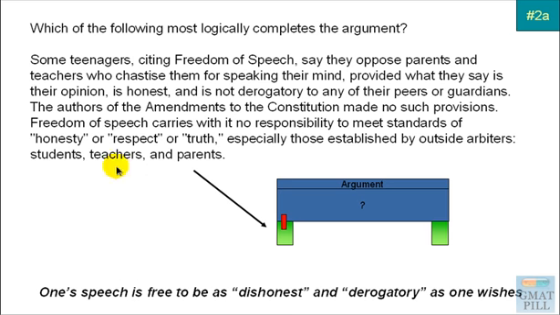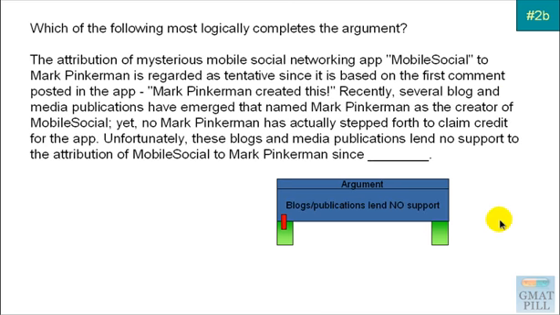So we can see how we gathered all this information, clumped it into this supporting leg assumption, and then drew upon all this information to make this statement that one's speech can be dishonest and derogatory, basically the opposite of what reason the teenagers gave in the first place. Let's take a look at our second example.